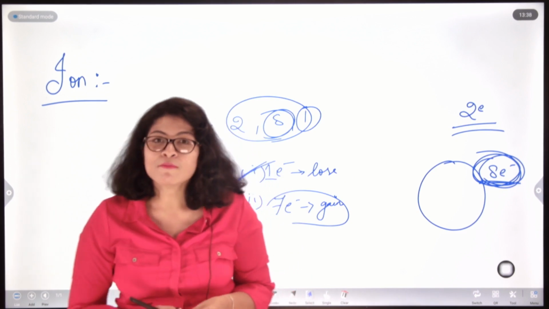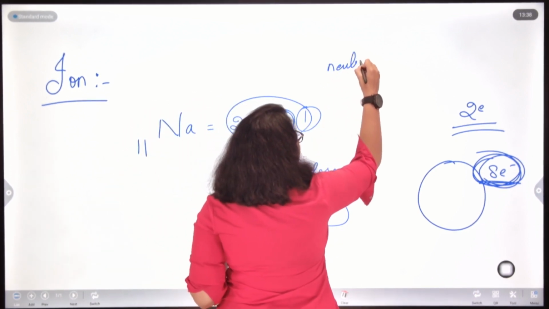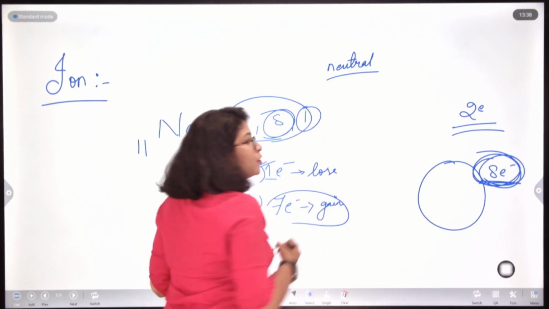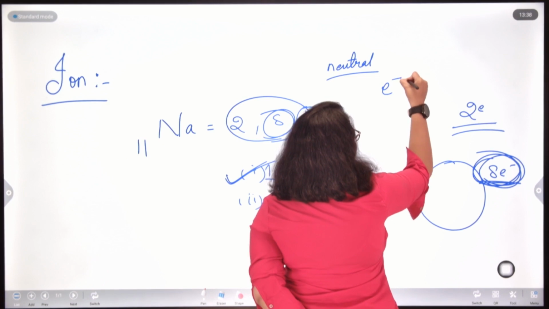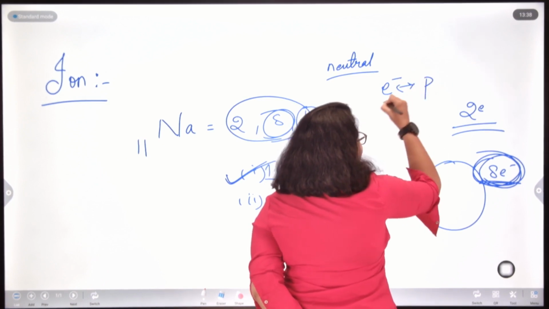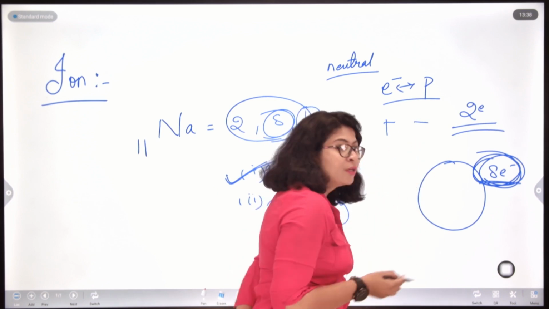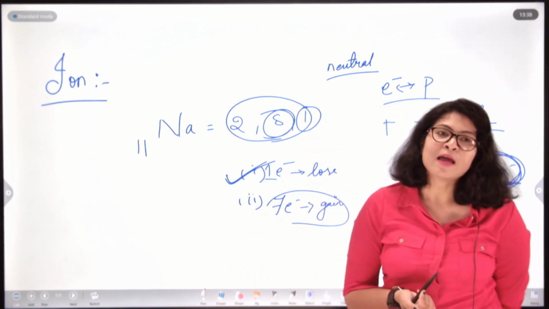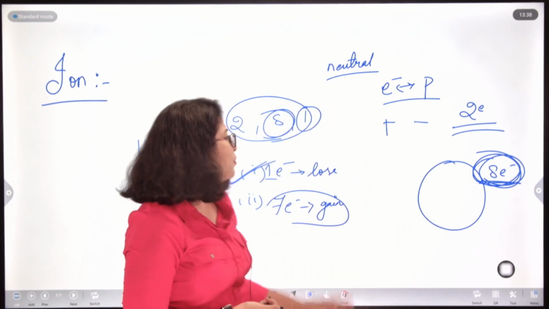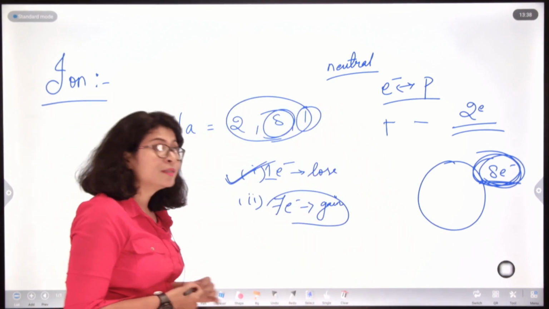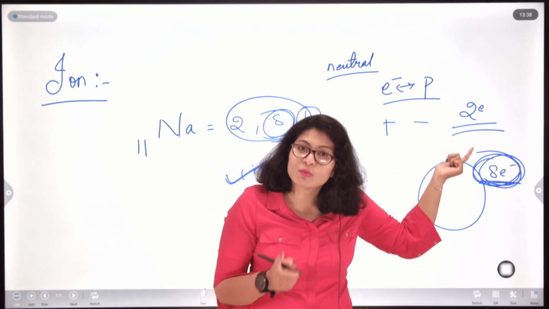Now, we have also learnt that an atom is considered neutral. Why? Because it has an equal number of electrons and protons, equal amounts of positive and negative charge. They cancel out each other and the atom is considered electrically neutral. But when an atom loses one electron, is the ratio the same? Are the electrons and protons in equal number?